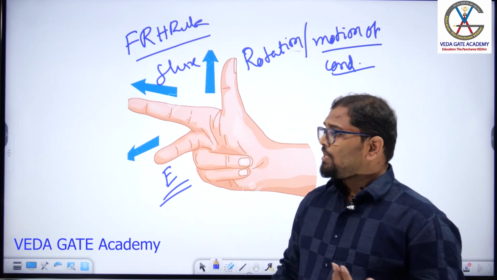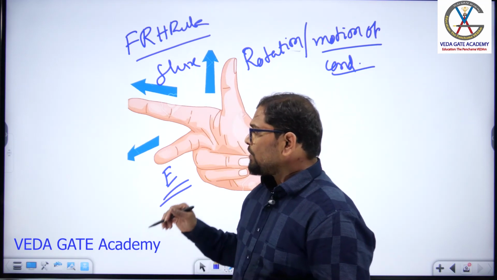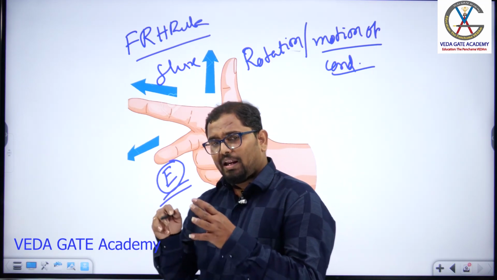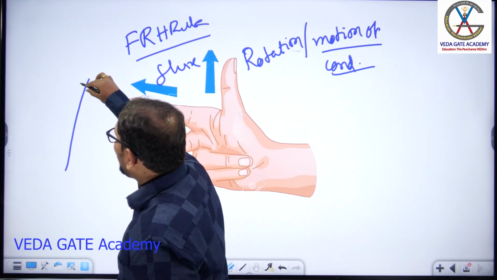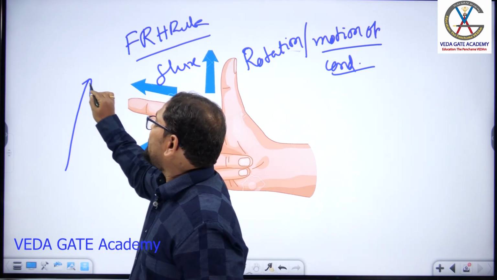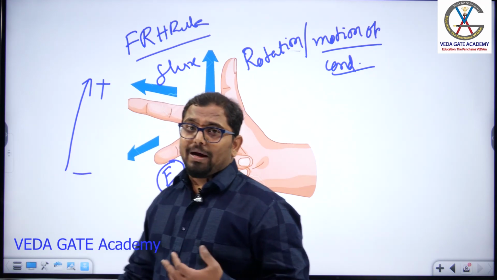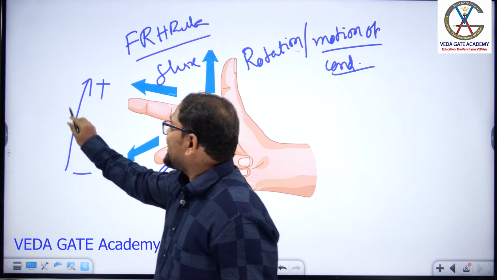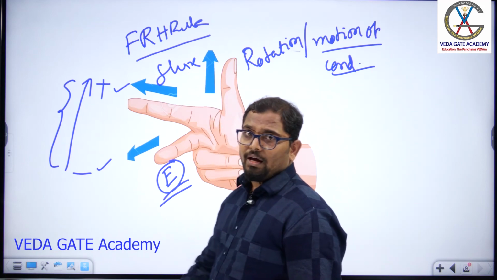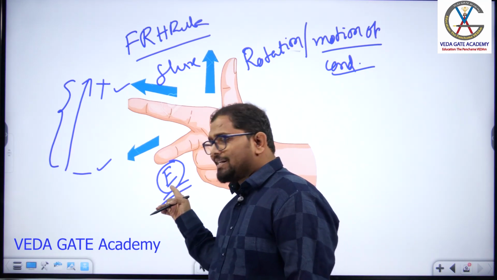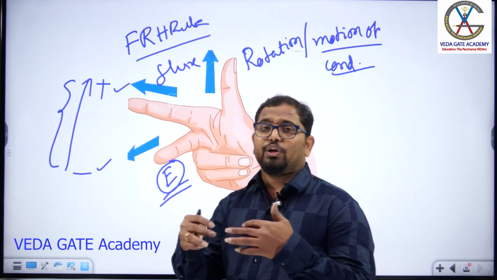Direction of induced EMF means, in olden days, what is the meaning of direction of induced EMF? That I'll also explain. In olden days, they used to represent the induced EMF or any voltage and current both with the direction only. So whenever you have an arrow direction like this, we call the tip of the arrow a plus, and the other end of your arrow we call a minus. So this is called the direction of your induced EMF in the olden days. Later they replaced it with polarities like this. Okay, so both we can call. Either we can call it the direction of induced EMF, or usually we have to talk in terms of the direction of induced current.